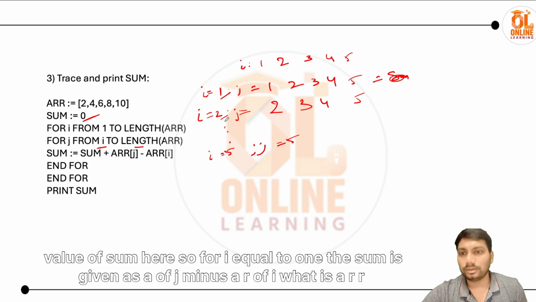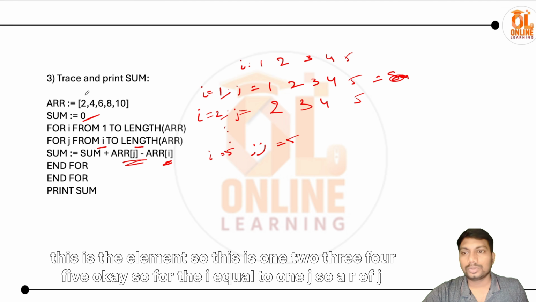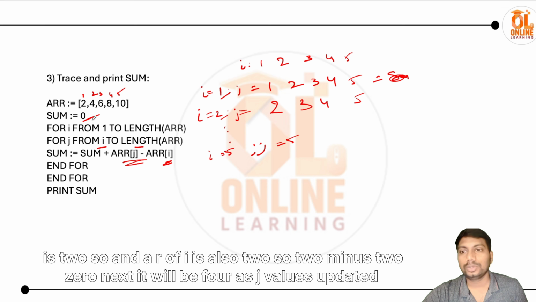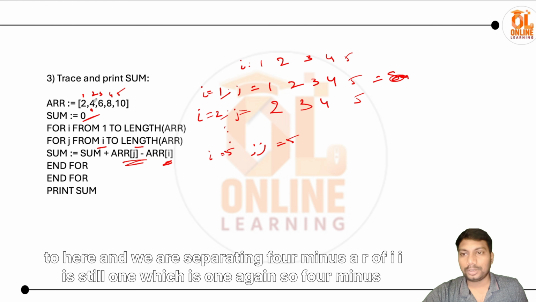So for i equal to 1, the sum is given as arr of j minus arr of i. What is arr? This is the element array, 2 4 6 8 10. So for i equal to 1, j is 1, so arr of j is 2, and arr of i is also 2, so 2 minus 2 is 0. Next it will be 4, as the j value is updated, and we are subtracting arr of i, which is still 2, so 4 minus 2 is 2.